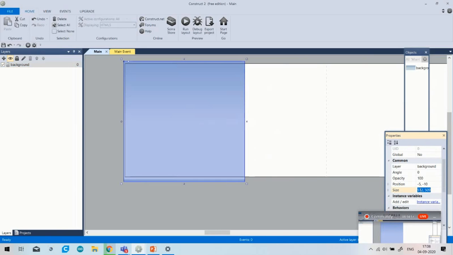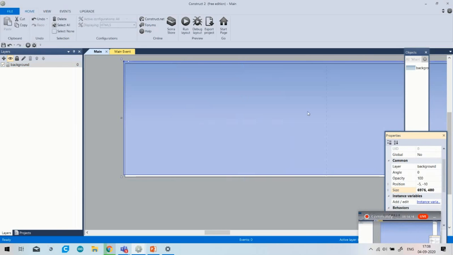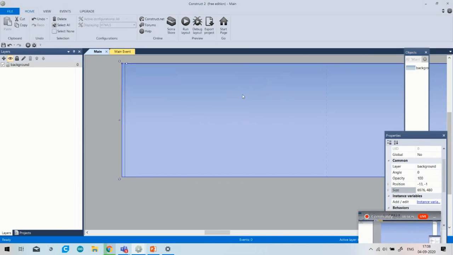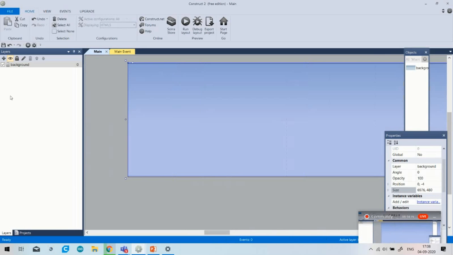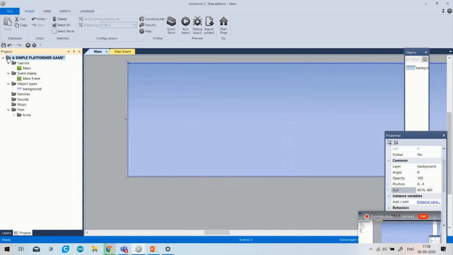So whatever the size of the layout is, you have to write it down here. Then you can change the position of your background. You can see that yes, it's nice. Okay, again go to the projects option. Simply click on the first option, and the properties bar will open. You can see the project settings.